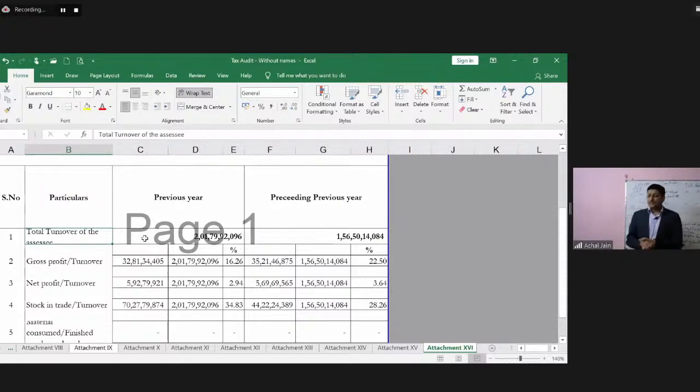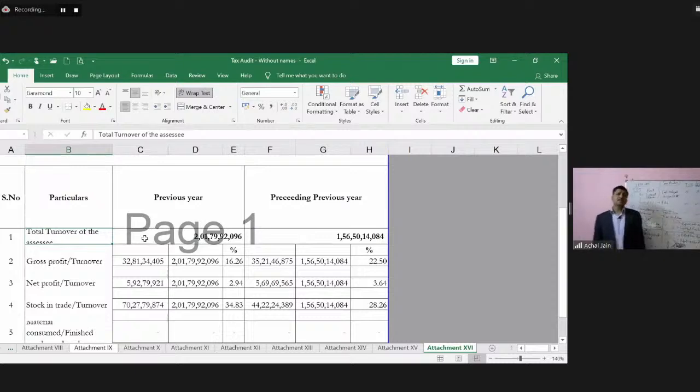But at the same time, we can also see that various indirect costs would have gone down, because only then is this net profitability not falling as significantly as gross profit has been falling. Correct? It's an analysis.